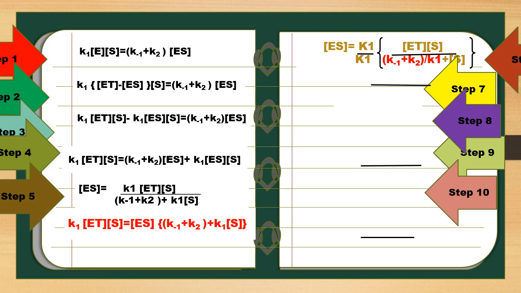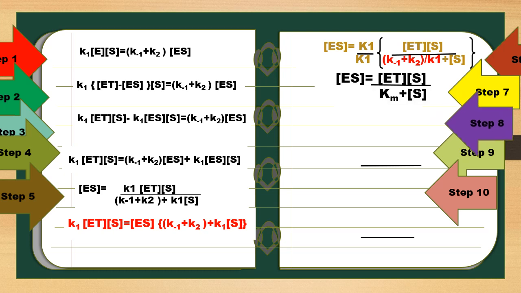So in the sixth step, K1 is cancelled in both numerator and denominator, and ES equals ET times S divided by K minus 1 plus K2 by K1, plus S. Here the Michaelis-Menten rate constant is equal to K minus 1 plus K2 by K1. So instead of K minus 1 plus K2 by K1, Km is substituted in step 7.